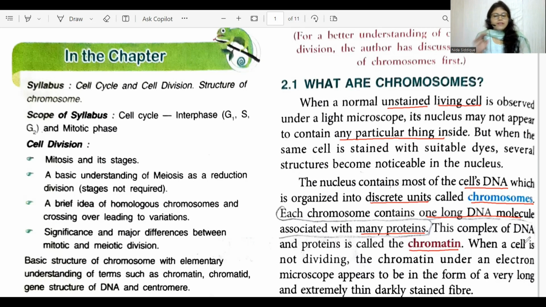And when the cell is not dividing, you will observe the chromatin under the microscope, but जैसे ही cell divide होने लगते हैं, जो chromatin है वो condense हो जाते हैं, and it transforms into chromosomes. It becomes highly coiled structures and is transformed into chromosomes, and these chromosomes can easily pick up the dye, and we can observe them under the microscope.